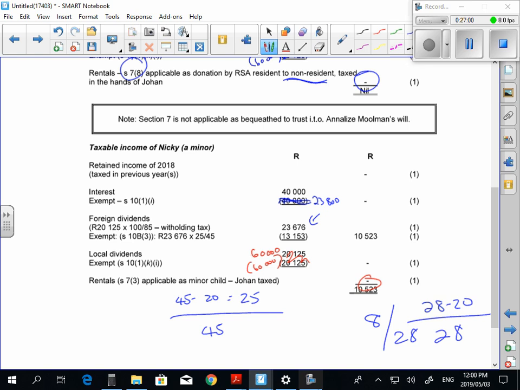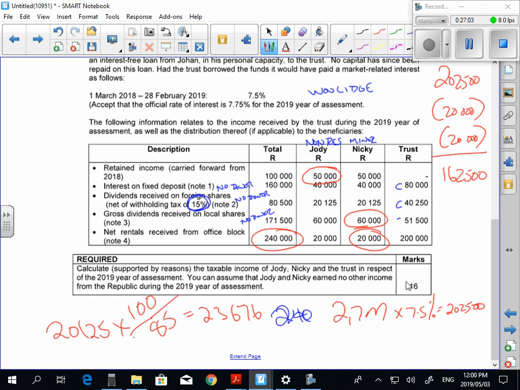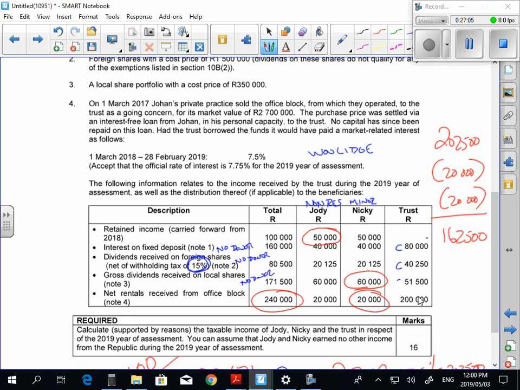Okay, we're going to do the last column now. The 80, guys, interest on fixed deposit, what happens? Does anybody have a vested right? Is there a donor? No, therefore, who's going to get taxed? In whose hands? Trust. Does a trust get an interest exemption? No. So if you look at the solution, trusts don't get an interest exemption. So only human beings get an interest exemption. If it's a special trust for a disabled child, then yes, there would be an interest exemption, but not a normal trust.